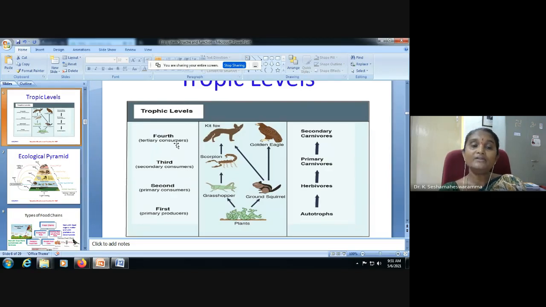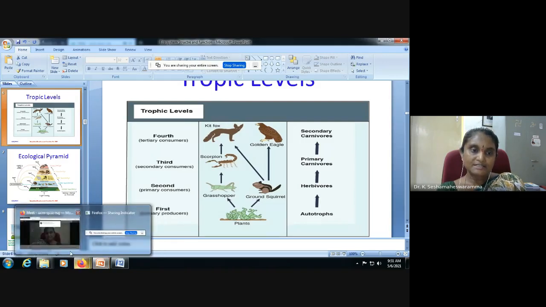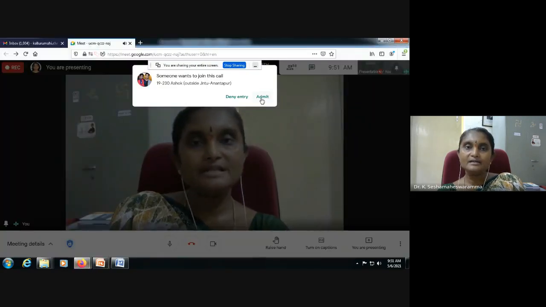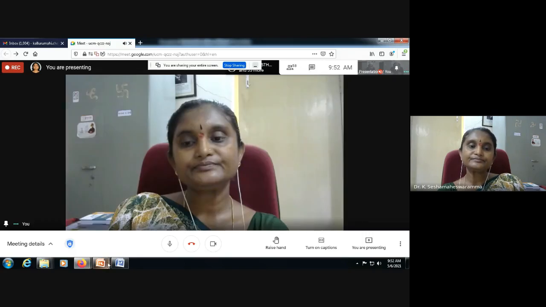The fourth trophic level, tertiary consumers, are secondary carnivores. Autotrophs prepare their own food. Herbivores are primary consumers. Herbivores are vegetarians, and they depend on the producers.